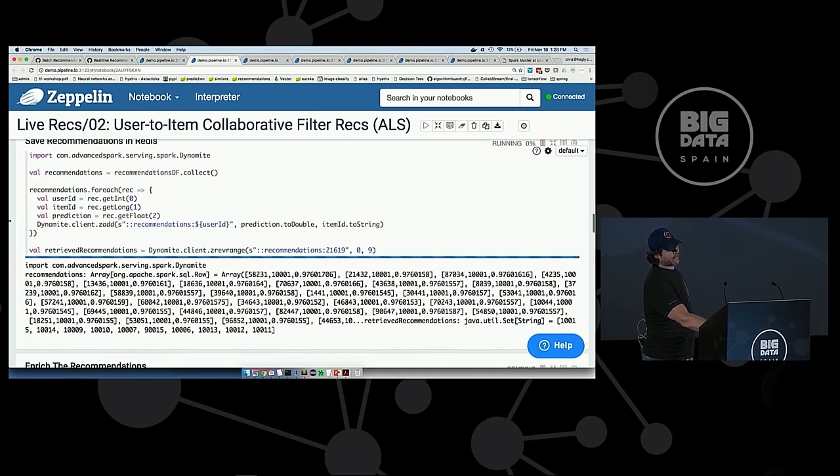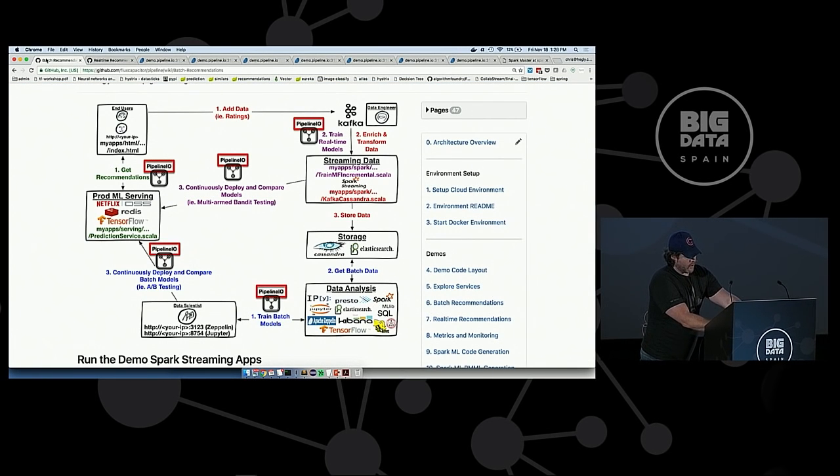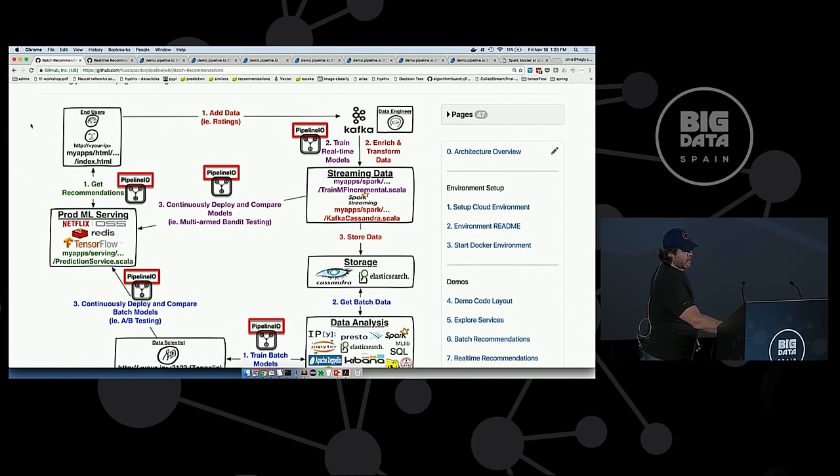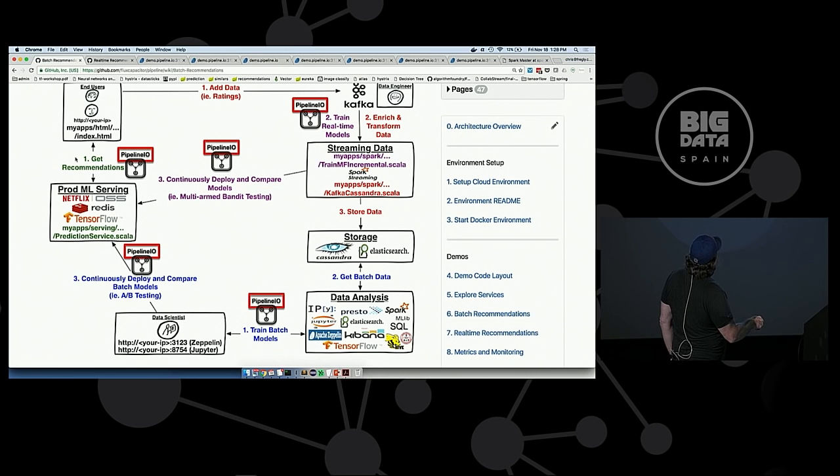All of this ends up going into, let me tie this back. Again, we're the data scientist here, actually doing this by hand, testing things out. One of the things we're doing with Pipeline IO is trying to make this easier. Paco talked before about treating Jupyter notebooks like middleware.